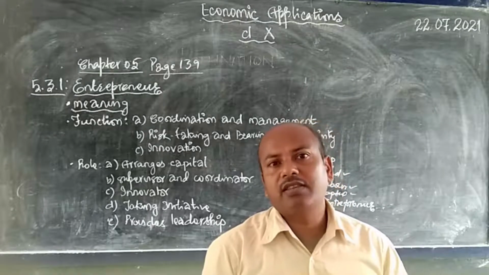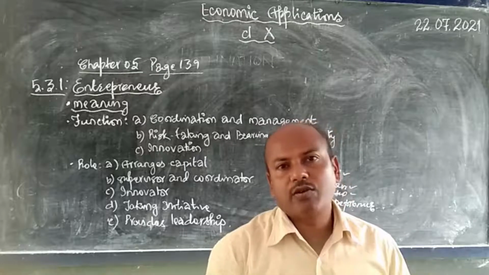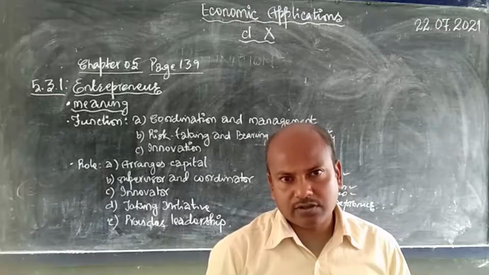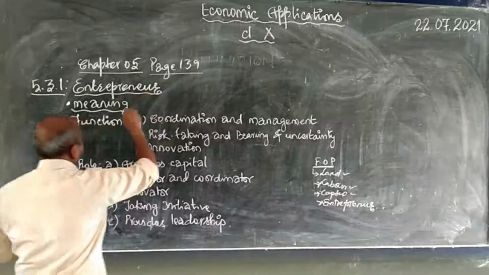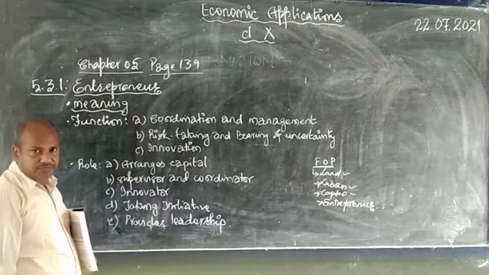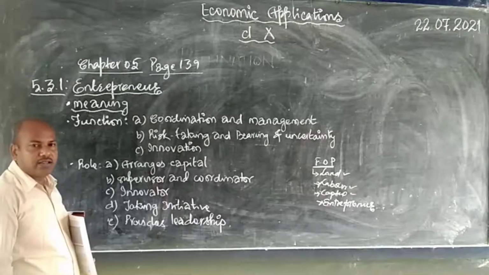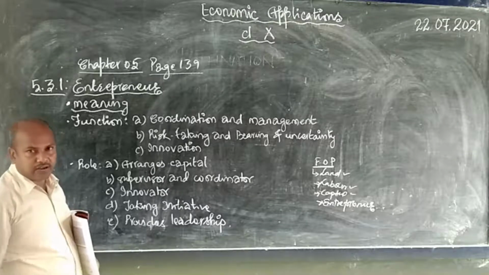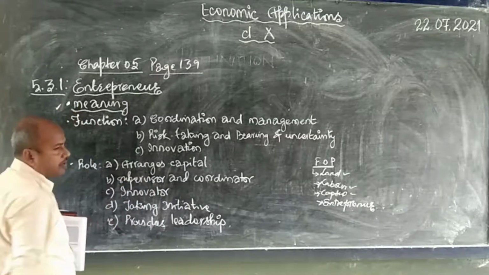So that person in the farm or organization or business who exhibits these functions is called entrepreneur. So this is the definition and the meaning of entrepreneur. He is a person who performs all these responsibilities, who bears risk, or coordinates and organizes. Okay. So that is the meaning of entrepreneur.